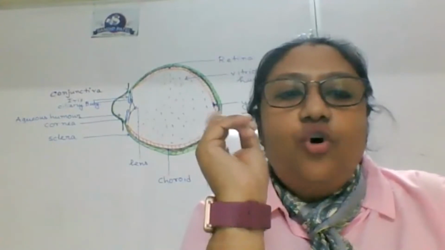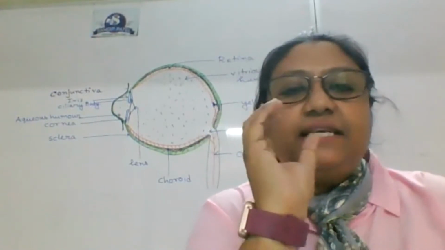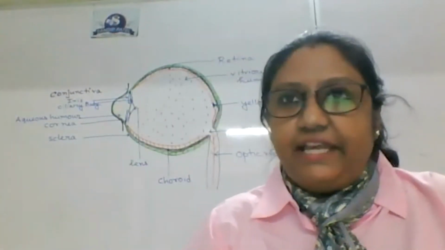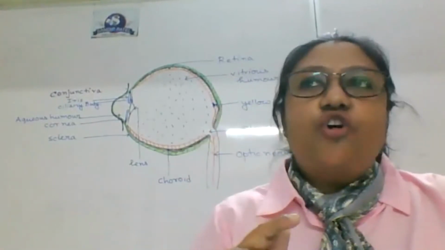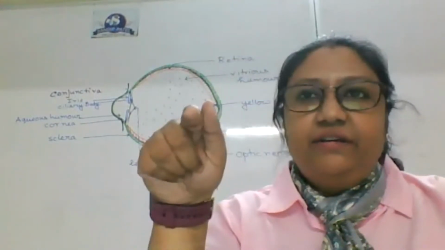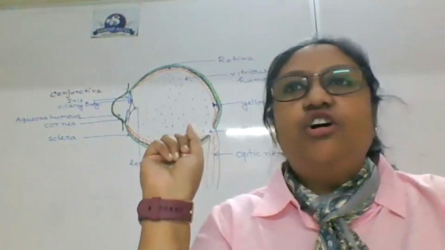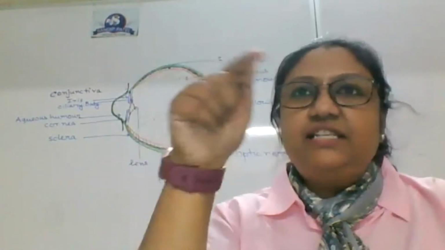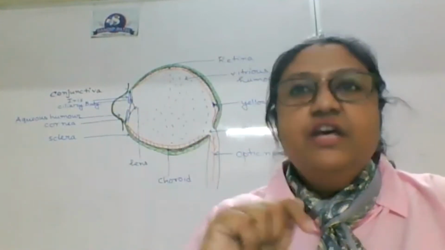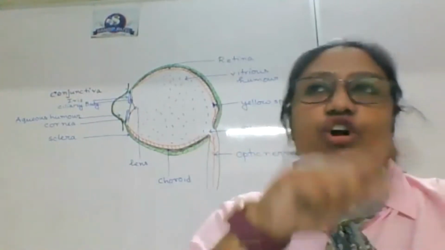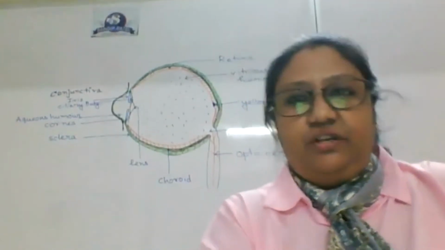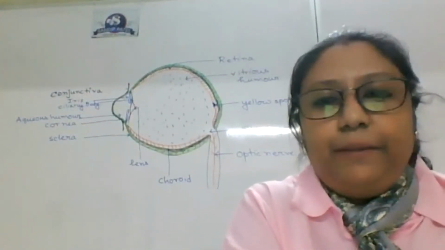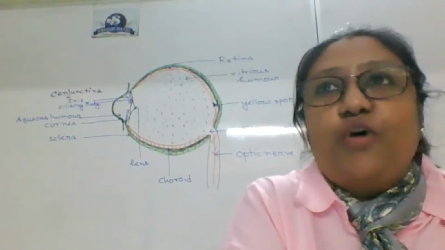Can you locate here? If you see, sclera has a spherical shape. At the place of cornea, there is a bend. The shape of the eye is not exactly round. At the front portion, there is some kind of protrusion. Can you tell me why cornea should have this bent structure? I hope everyone is writing these points.